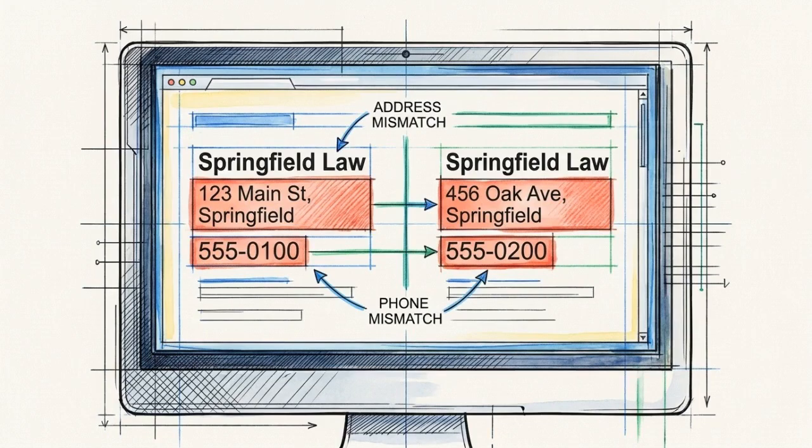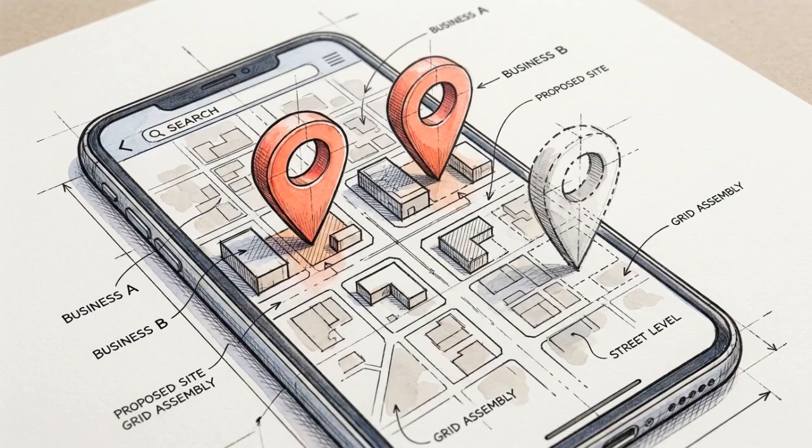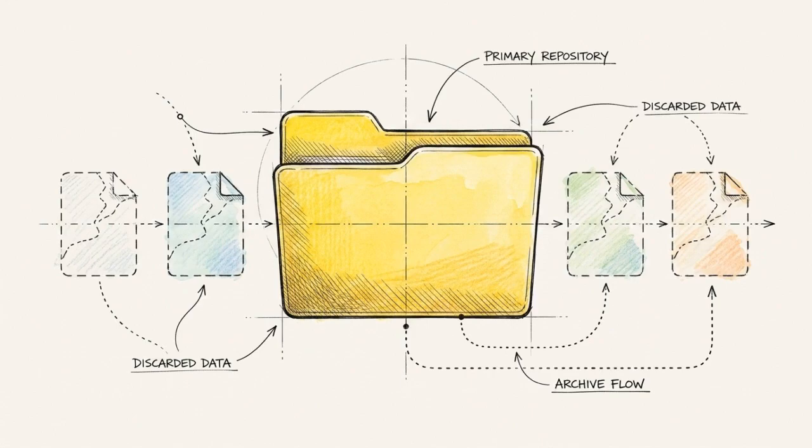In an AI-driven search ecosystem, conflicting data points destroy trust. When confidence in an entity drops, the algorithm simply excludes the business from local packs and AI overviews entirely. Consolidating these URLs is now required to survive.